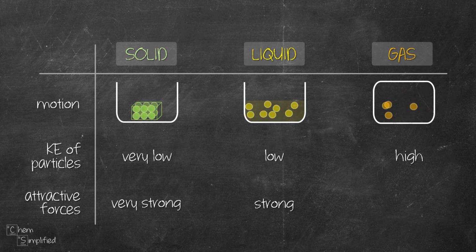For gas particles, the kinetic energy is greater than the attractive forces between the particles. That's why they are far apart and they move freely. In fact, there are practically no attractive forces between gas particles. That's why gas doesn't have fixed shape and fixed volume.